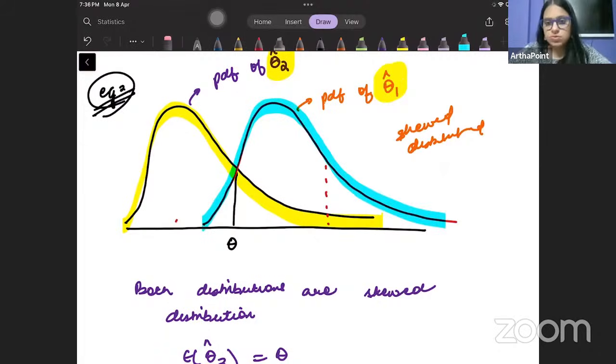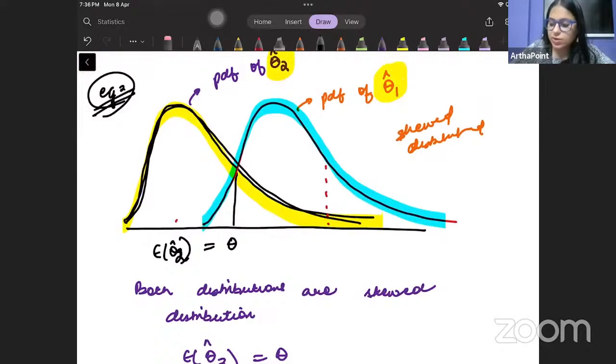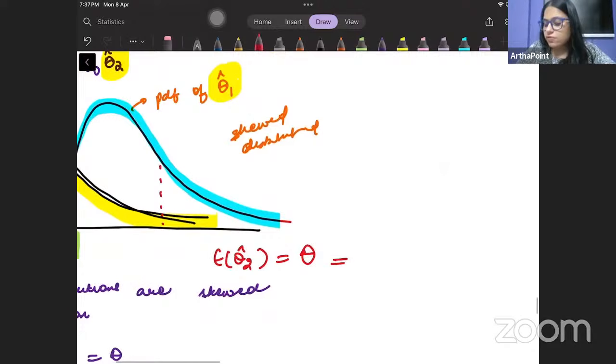These are skewed distributions. And this is the expected value of theta 1 hat, theta 2 hat. The expected value of the distribution of theta 2 hat is coming here only, and it is actually equal to the value of the population parameter. Because the expected value of theta 2 hat is equal to theta, therefore we can go ahead and say that this is unbiased.